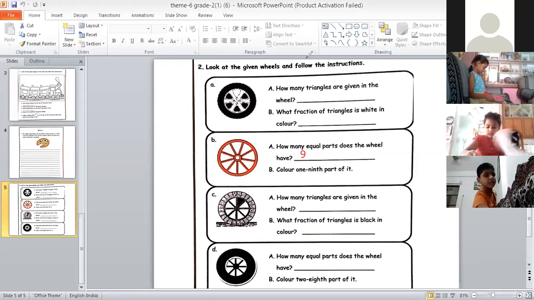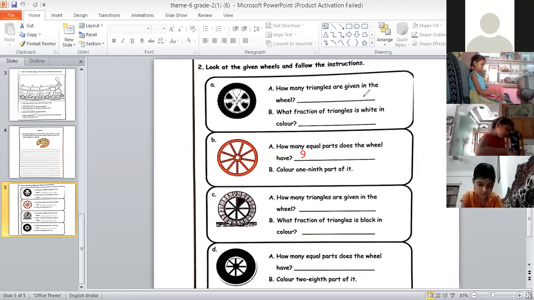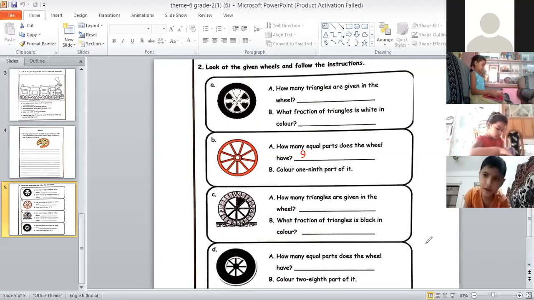Out of 9, how many will you color? They said color 1/9 part of it. So out of 9 parts, how many will you color? 1 part, ma'am.